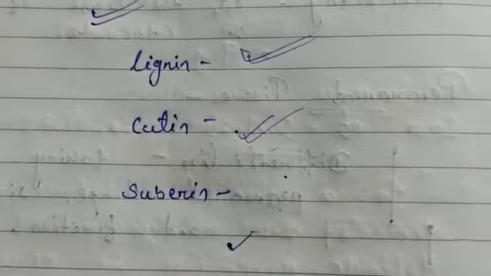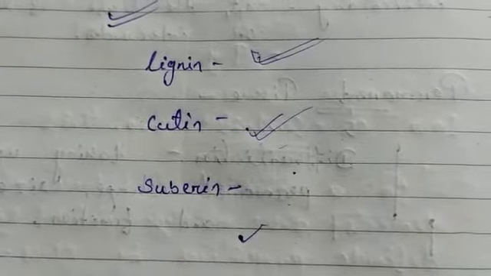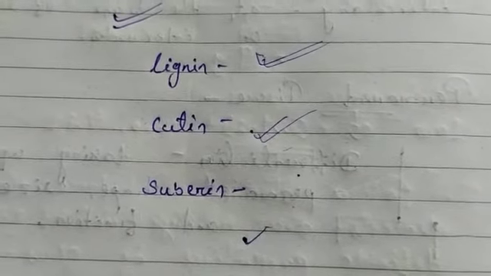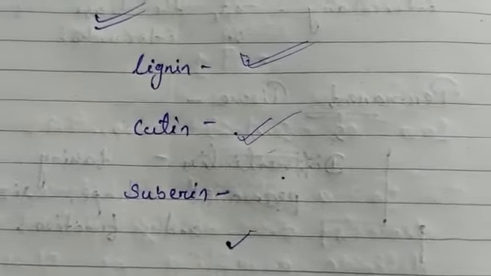Suberin is a chemical substance found in the walls of the bark of the tree that makes them impervious to gases and water, that means not admitting the passage of gases and water. These are the chemicals mostly found in plant tissues, helping the tissue.